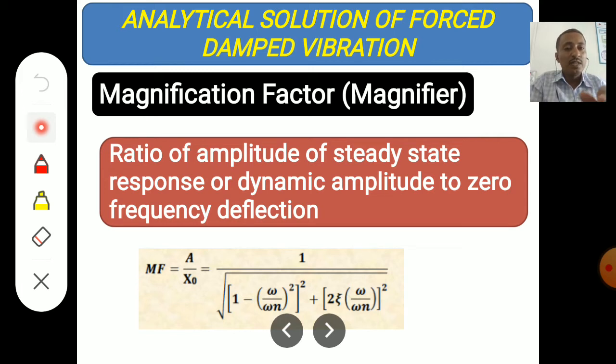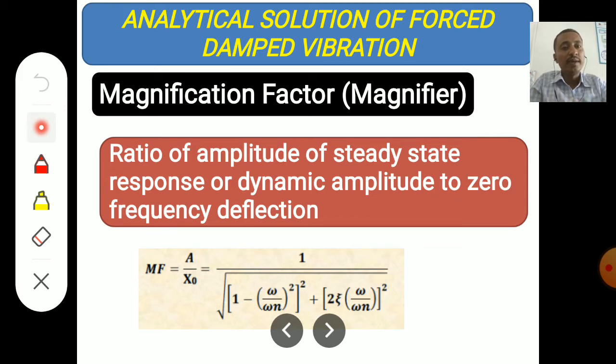So magnification factor is given by A by x naught. Capital A means amplitude of steady state response. Instead of A we can also use capital X, that is maximum amplitude. In some books they use capital X, in some books capital A. So we can use any symbol.